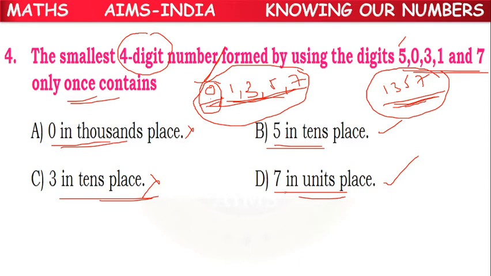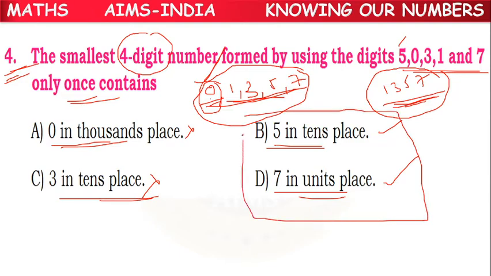In single correct answer type or conceptual type, only one answer should be there. If you get a question like this, you will be getting add score. But in multi correct answer type questions, these 2 will be the correct answers. So here both B and D are the correct answers.